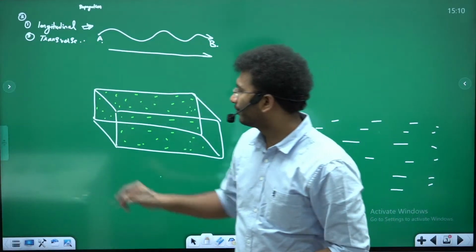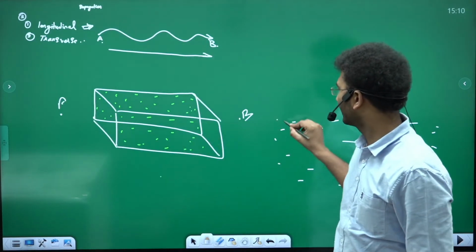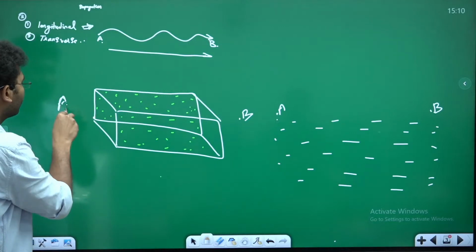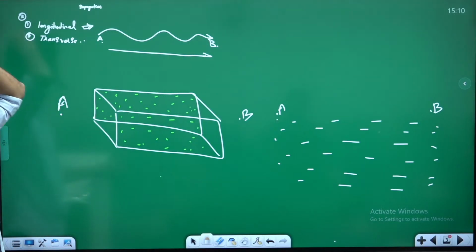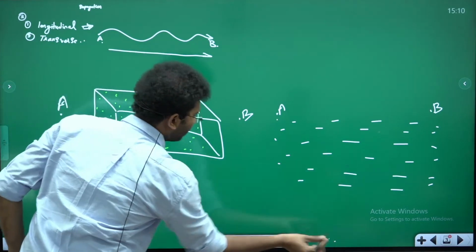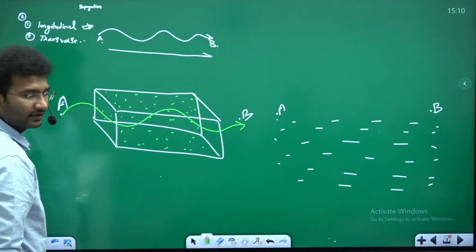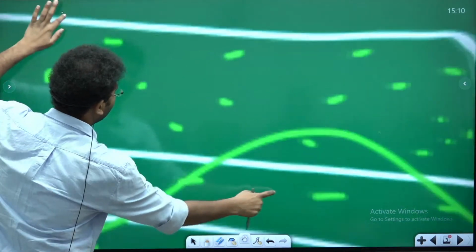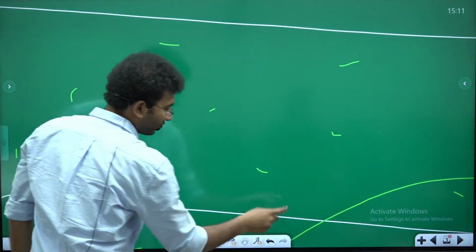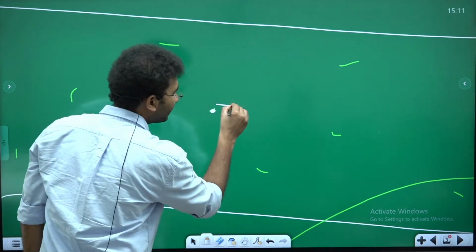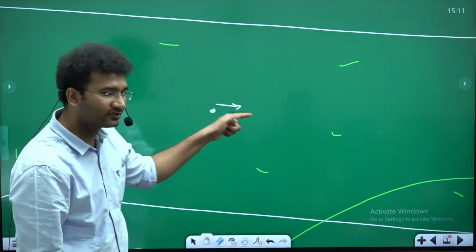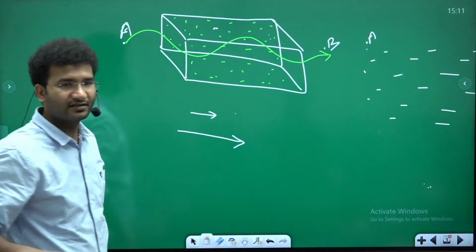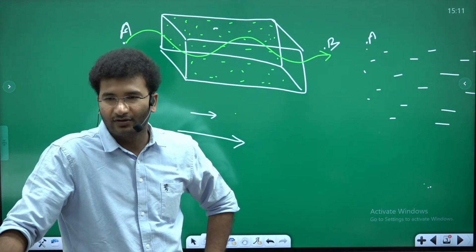Suppose when a wave travels from point A to point B, in this, the energy transfers from A to B. While the energy is being transferred from point A to point B, imagine this is the direction in which the wave is traveling. If this particle, which is present in the rock or the solid, also moves in the same direction, then this is called a longitudinal wave, right? So this is a longitudinal wave.